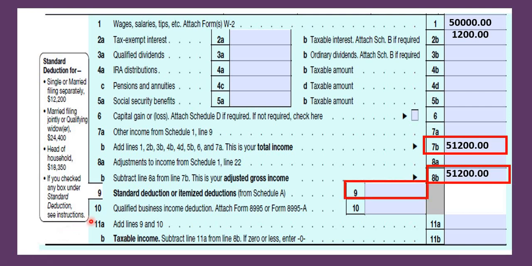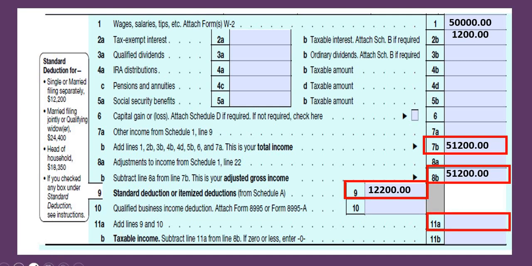Now we're going to go to the deductions. He doesn't have much to itemize. That's making a big list of stuff. So he's just going to take the standard deduction. So what number are we going to put on line 9? Great, the 12,200 because, hi, there it is. It says single. Okay, now he didn't complete Form 8995 or 8995-A because he didn't have anything else to deal with.